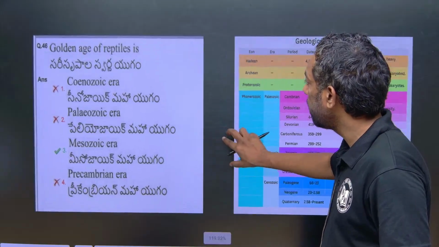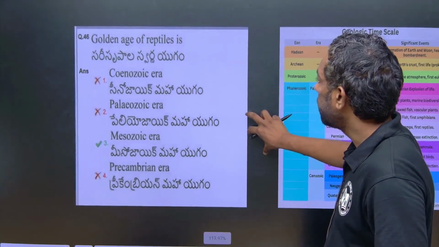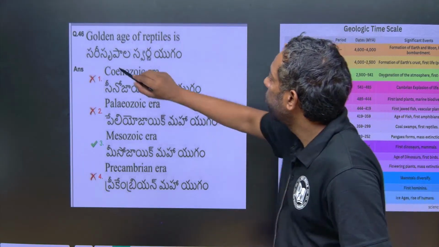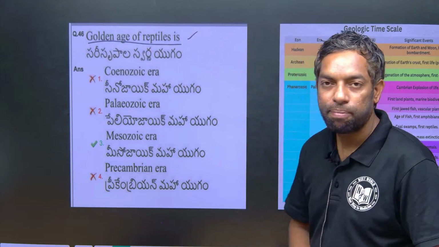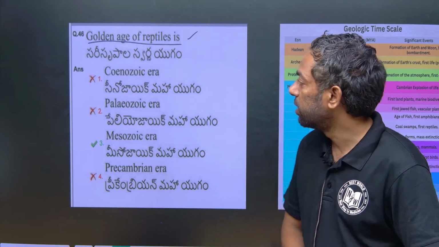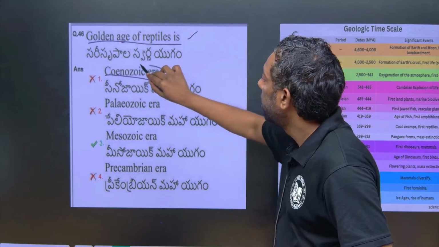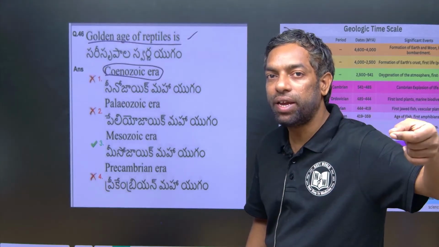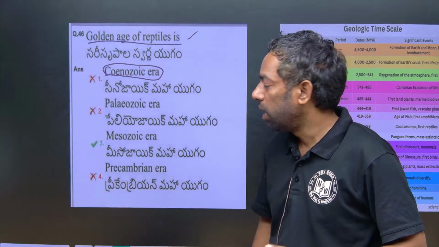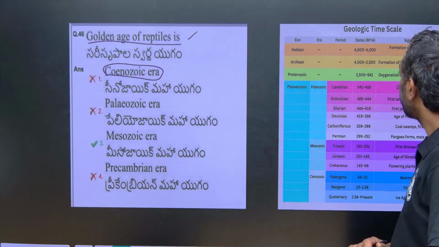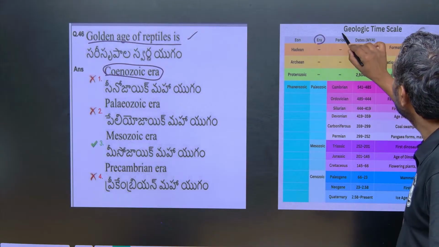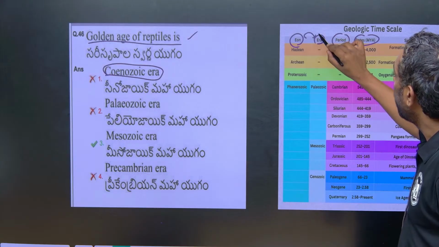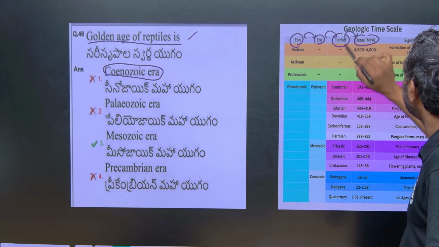This is actually an important question from the chapter evolution. Just look into this: the golden age of the reptiles. Here, Cenozoic era. Era means a long period, millions of years. Just look into this. This is the era, this is the period and the dates. This is the order: first eon, and era, and period, and dates.